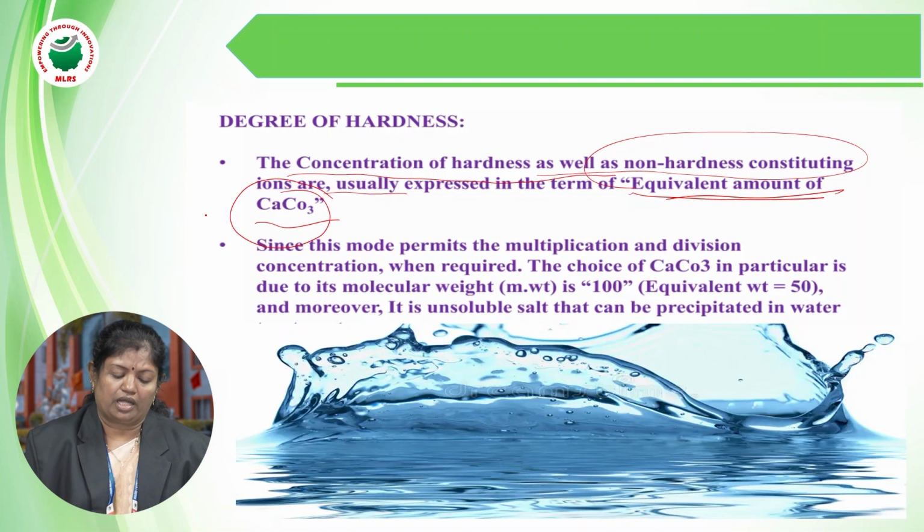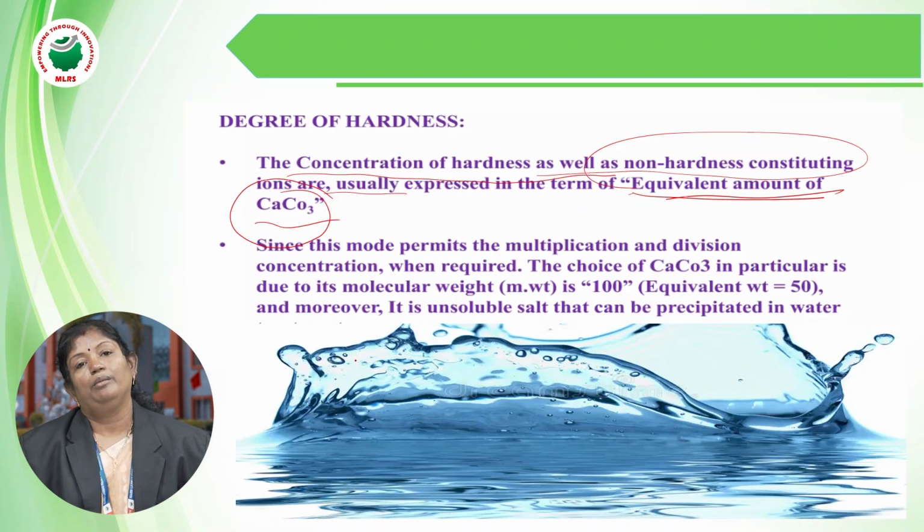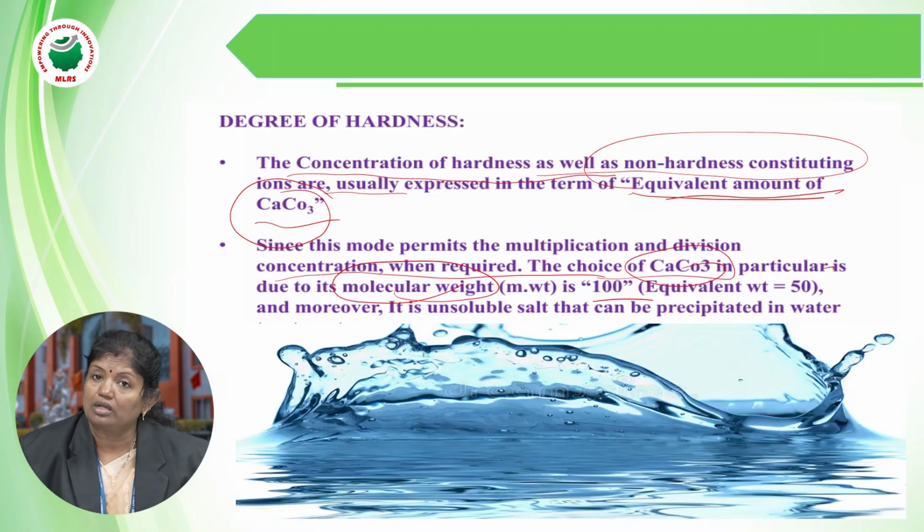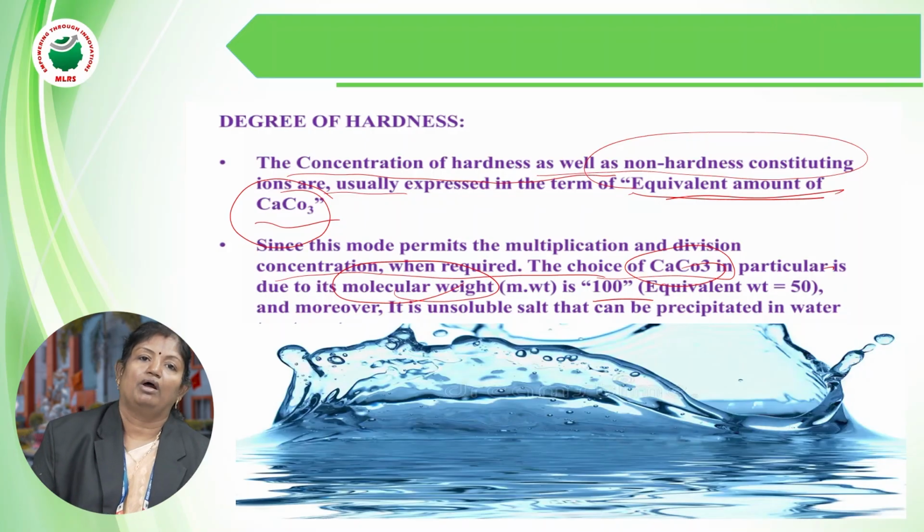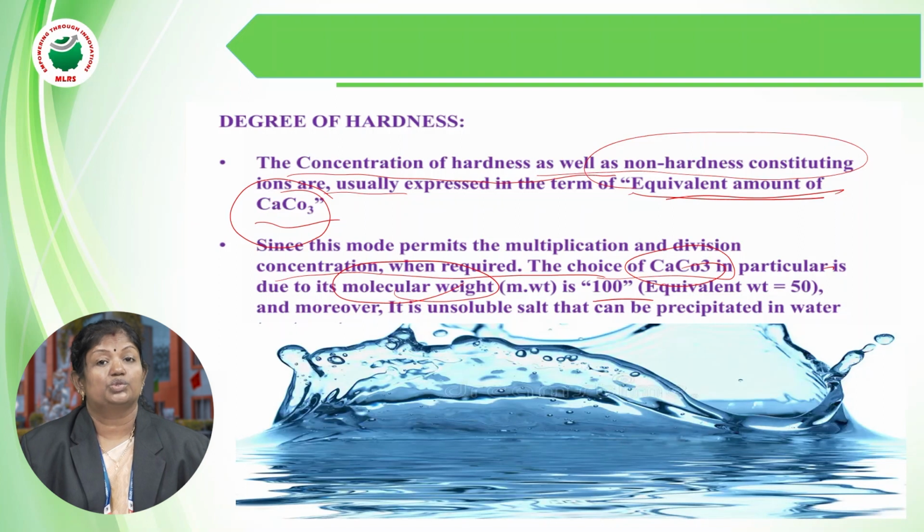The degree of hardness can be calculated with the CaCO3 equivalent because of the choice of CaCO3 in particular, due to its molecular weight. The molecular weight of CaCO3 is 100, which is easy for calculations. Not only that, all the dissolved salts present in the water can be expressed in the form of CaCO3. So that is why CaCO3 equivalent is used as a measure for finding the degree of hardness.